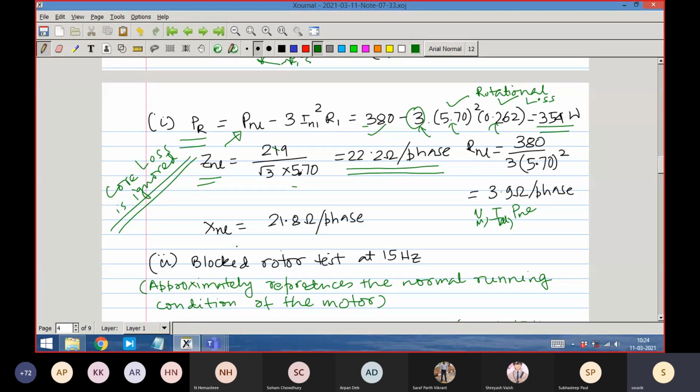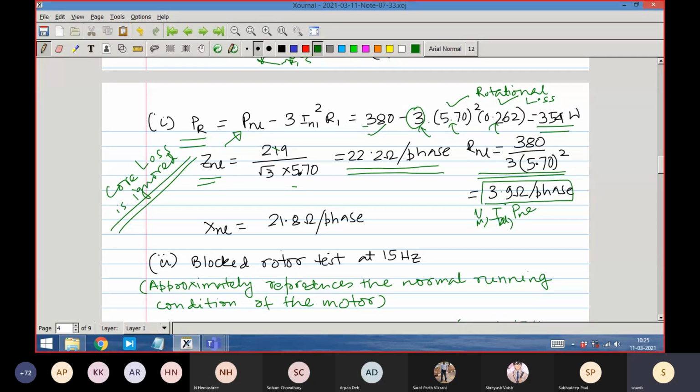What is R no load? R no load is 380 divided by 3 into 370 square, which is equal to 3.9 ohm per phase. This is just power divided by 3 into I square.